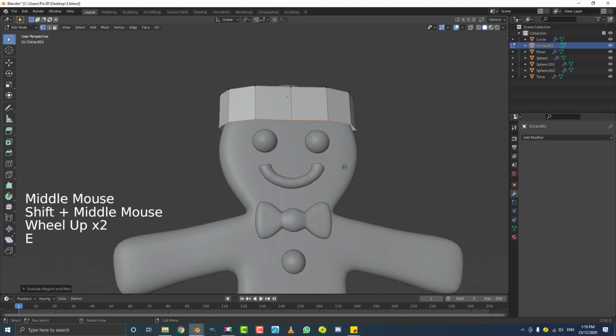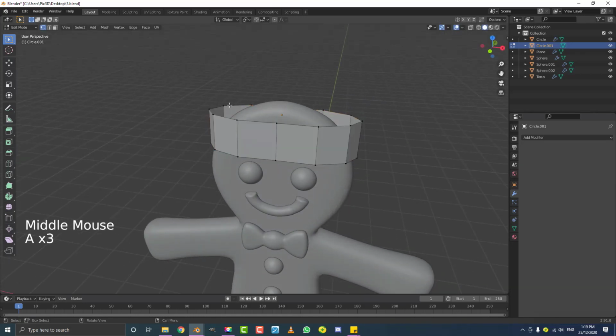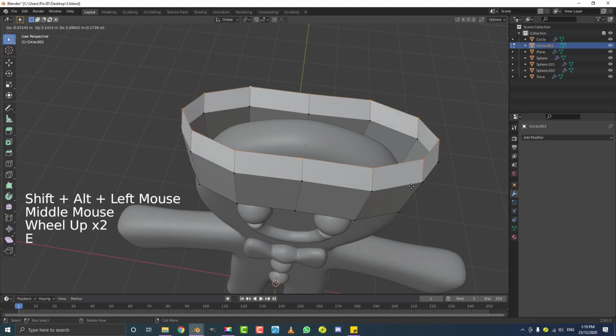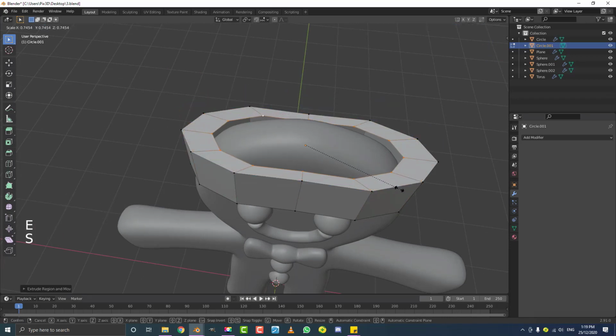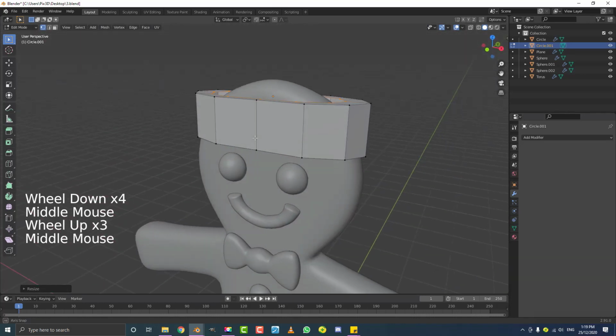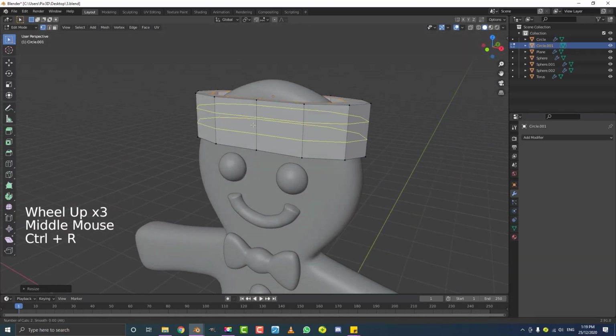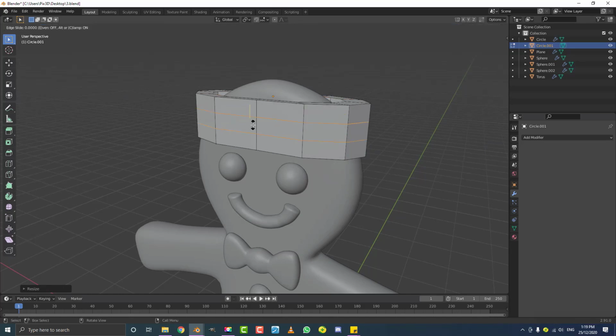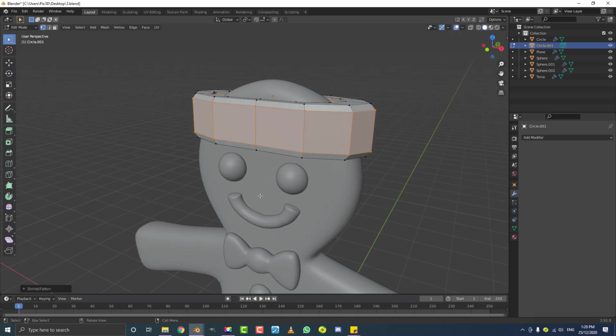And then we're going to go E to extrude, S to scale, and scale it in. Then we're going to deselect that, select this top edge here, so Shift Alt click on the edge here, loop select that, then go E to extrude, and then S to scale. And go in to about here, just like that. And then we're going to come in here, Control R, roll your mouse wheel once, double click, and then S, Z to scale up on the Z, and then Alt S just to expand it out a bit along the normals, so scale it out along the normals with Alt S.